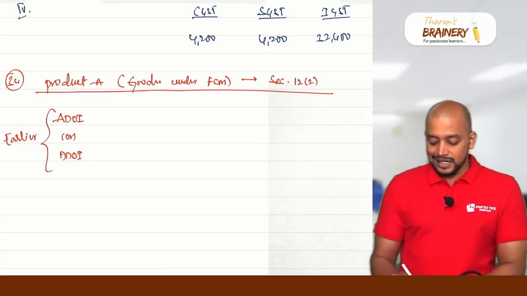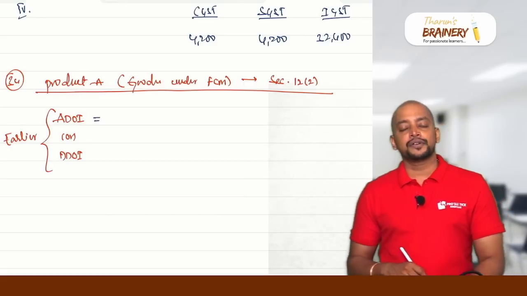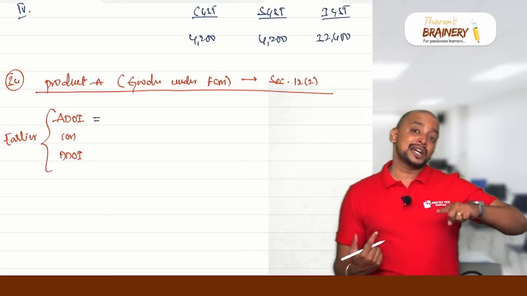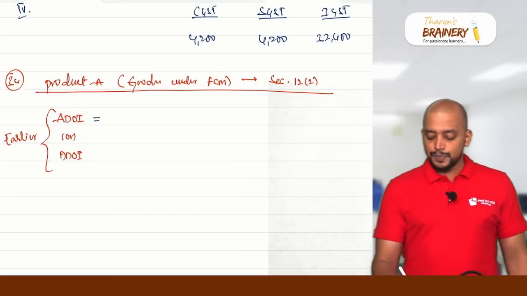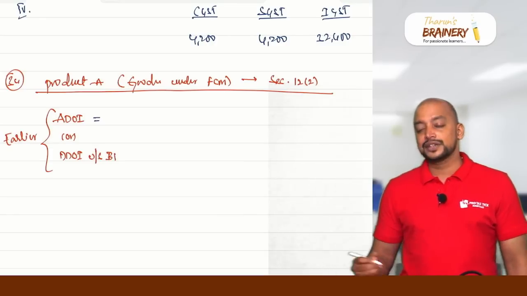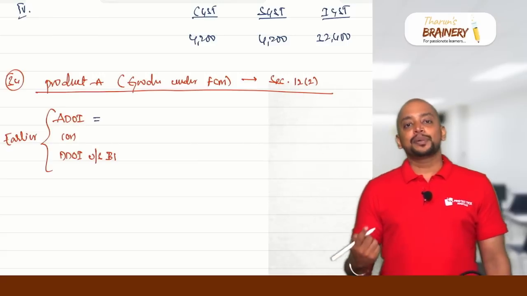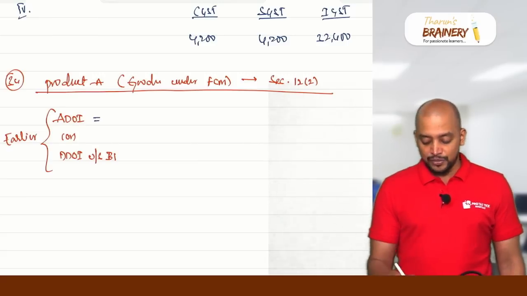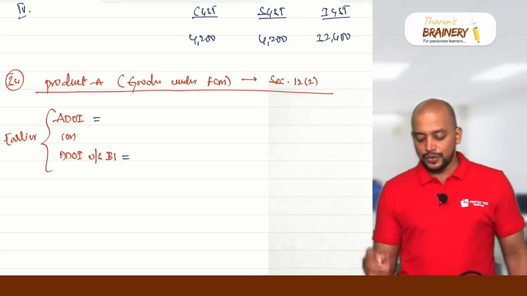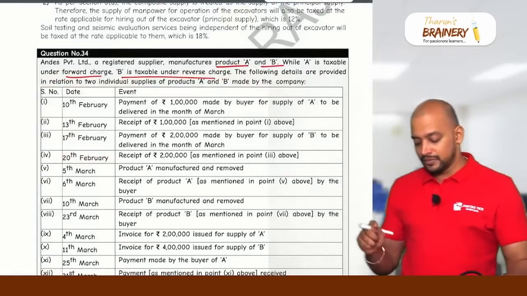So what will be taken as the actual date of invoice, that we need to check, and what will be the due date of invoice? The due date of invoice is determined under section 31. As per section 31, we need to take the due date of invoice in case of goods, where supply involves movement of goods, at the time of removal; where supply does not involve movement of goods, at the time of delivery, that will be taken as the due date of invoice. So let's get these two data from the question.